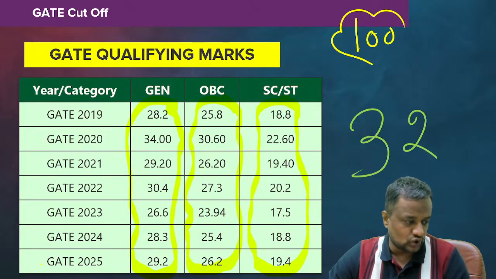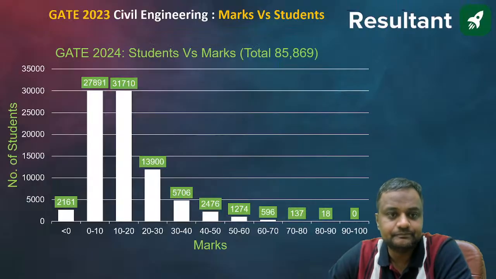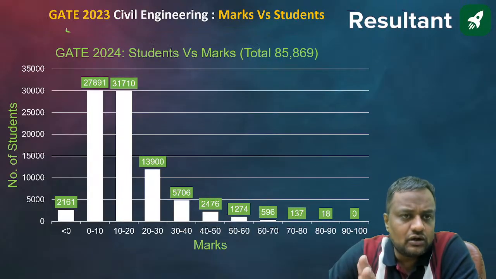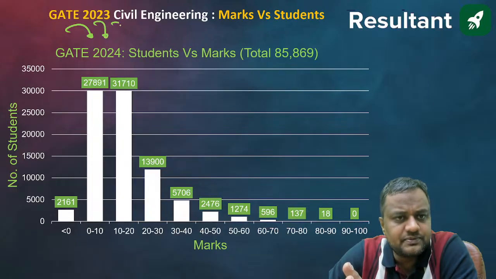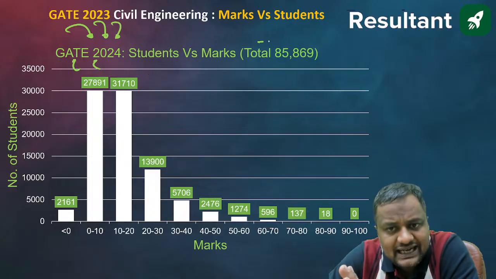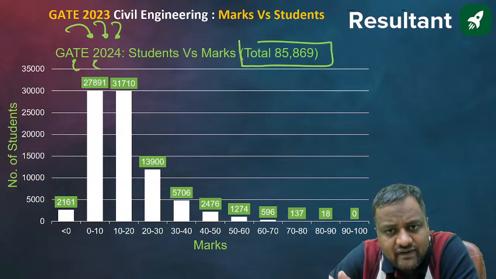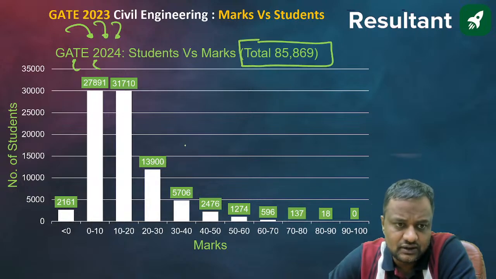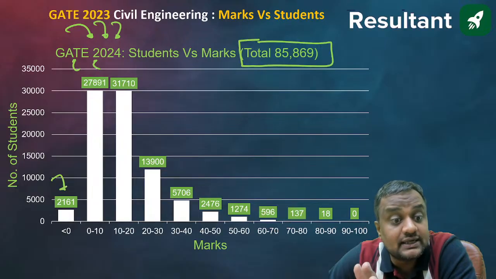Now one very important thing. Although this is for 2024, I have been observing this for the last 3 years, and it is the same every year. Out of the 85,000 students who have appeared for the examination, 2,000 students are getting negative marks.